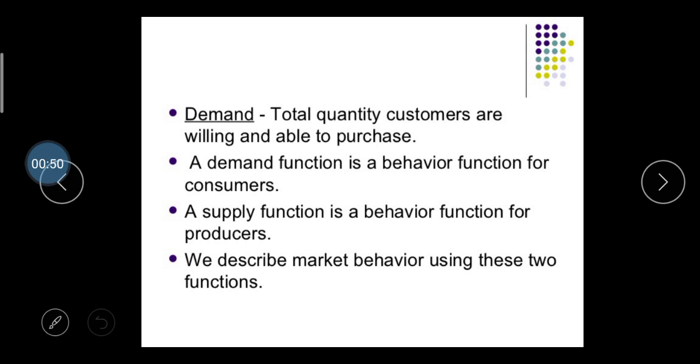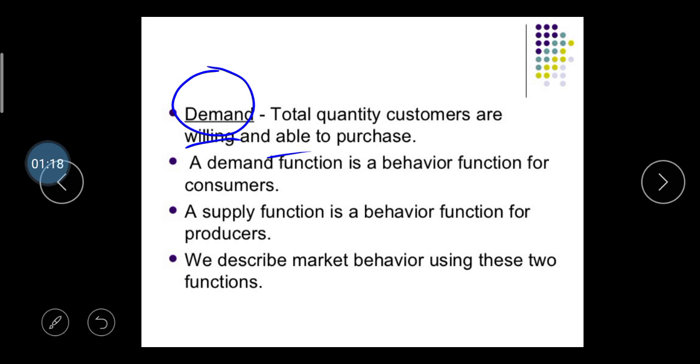Whenever a person or customer has a willingness and then the ability to purchase this product, then and only then is this product's demand considered, right? So a demand function is the behavior function for the consumers. A supply function is the behavior function of producers. So we describe the market behavior using these two, demand and supply factors, right?